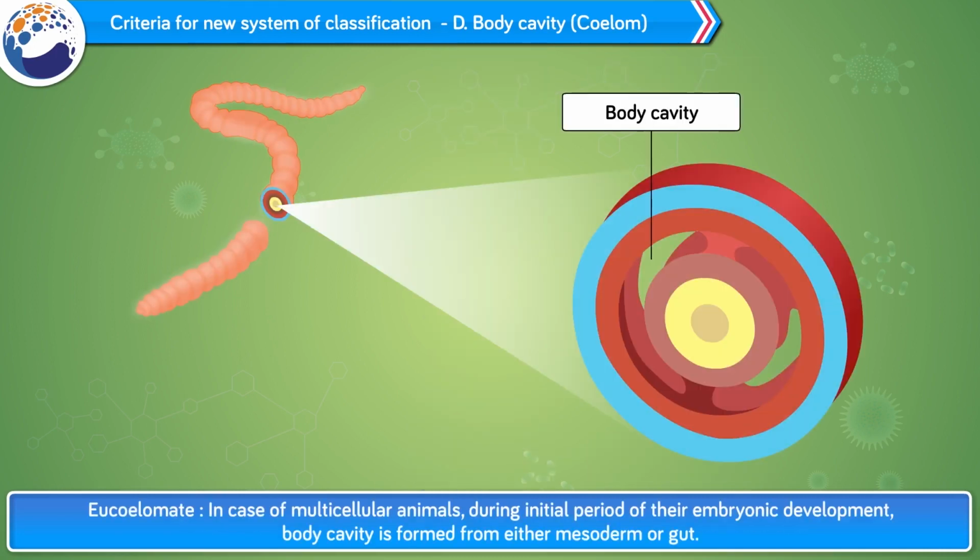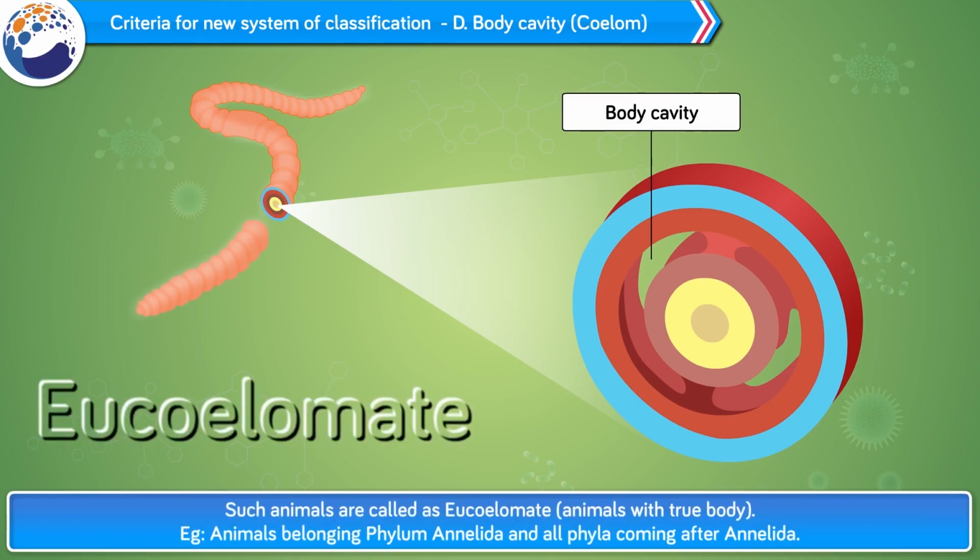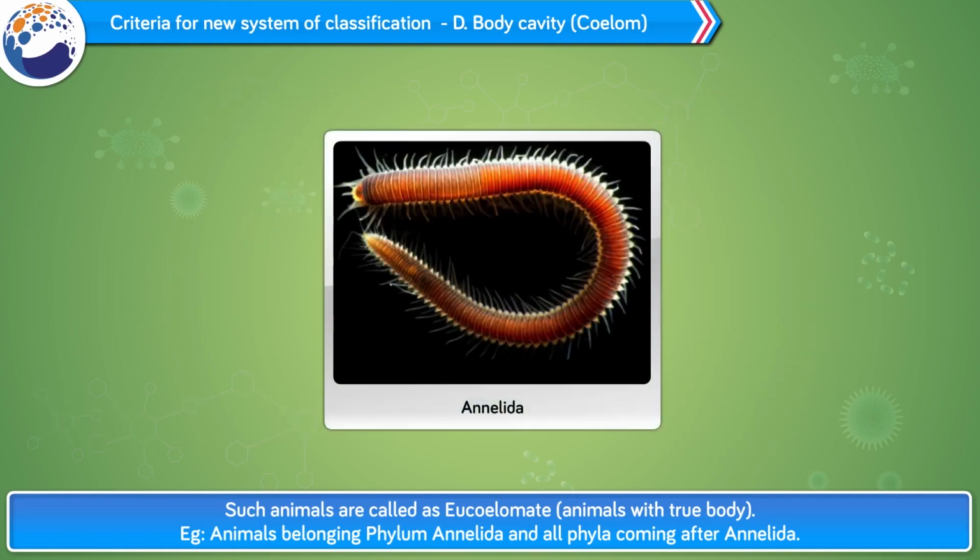Eucoelomate. In case of multicellular animals, during the initial period of their embryonic development, the body cavity is formed from either mesoderm or gut. Such animals are called eucoelomate, animals with a true body cavity. Example, animals belonging to phylum Annelida and all phyla coming after Annelida.